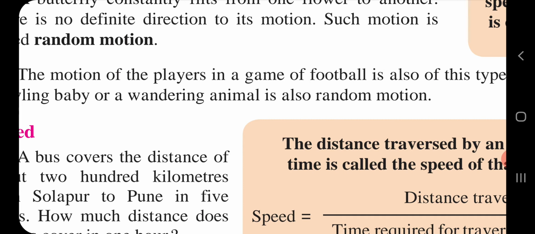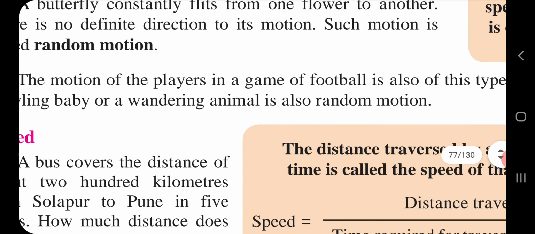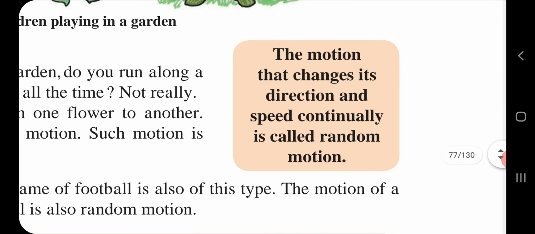So children, the definition of random motion: the motion that changes its direction and speed continually is called random motion. I hope all four types of motion related to non-linear motion are very clear to you. Now, one question is there.